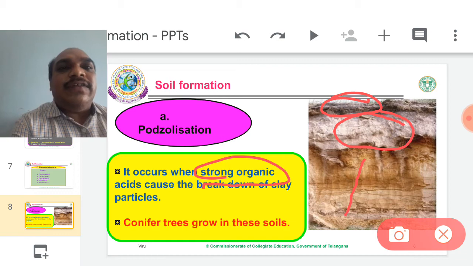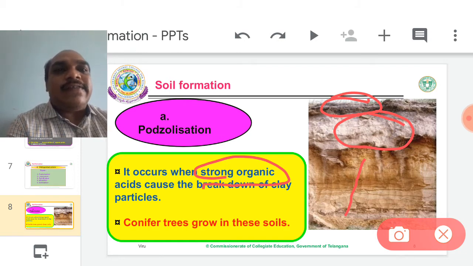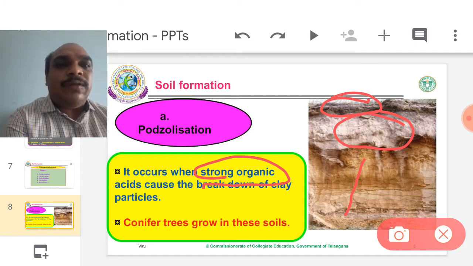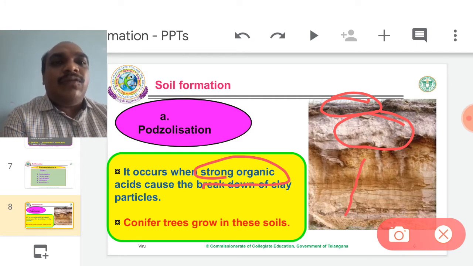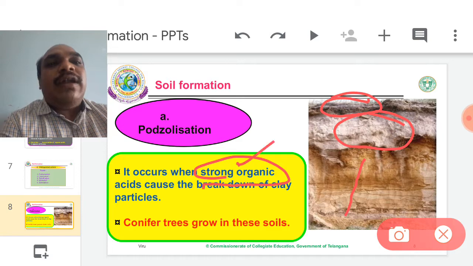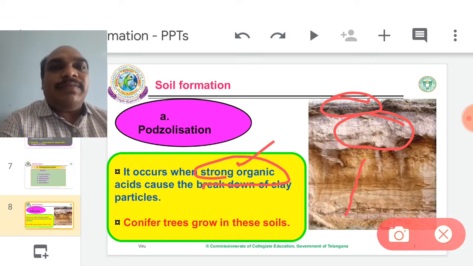Therefore, a cool climate is visible. In the presence of a cool climate, microorganisms are in an inactive condition, so decomposition processes go slow.